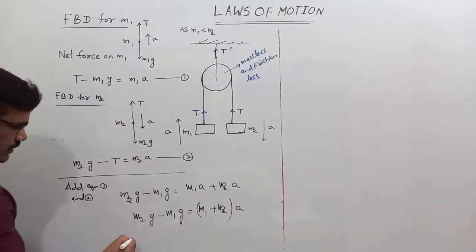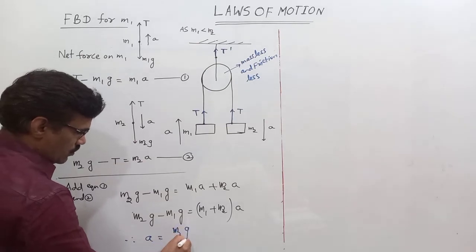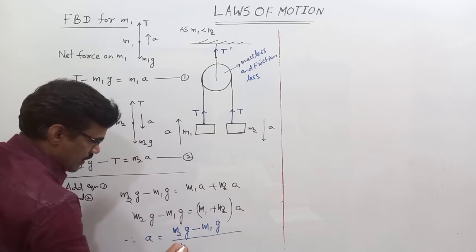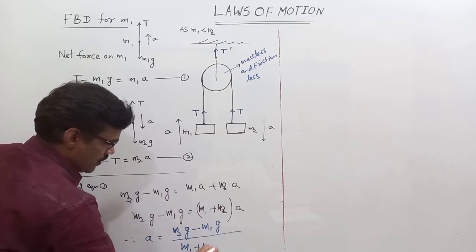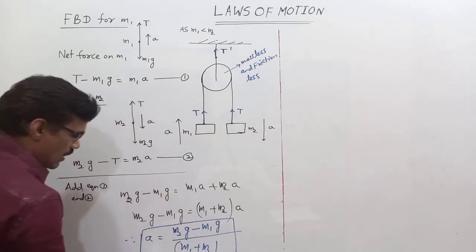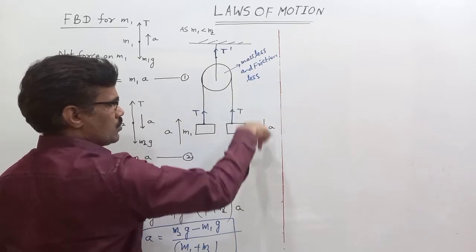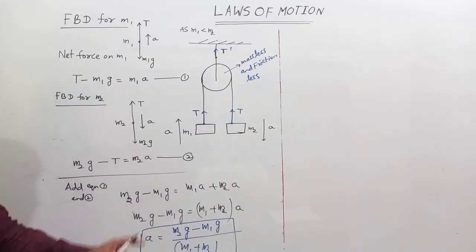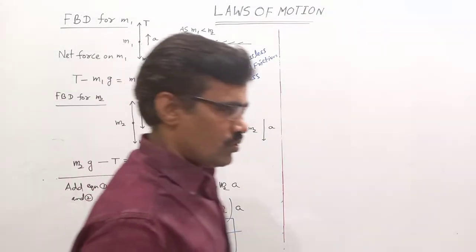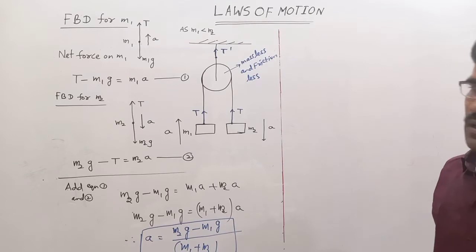Therefore A is equal to (M2G minus M1G) divided by (M1 plus M2). This is the acceleration of each block. M1 moves up with acceleration A, and M2 moves down with acceleration A. Each block has the same acceleration in magnitude.